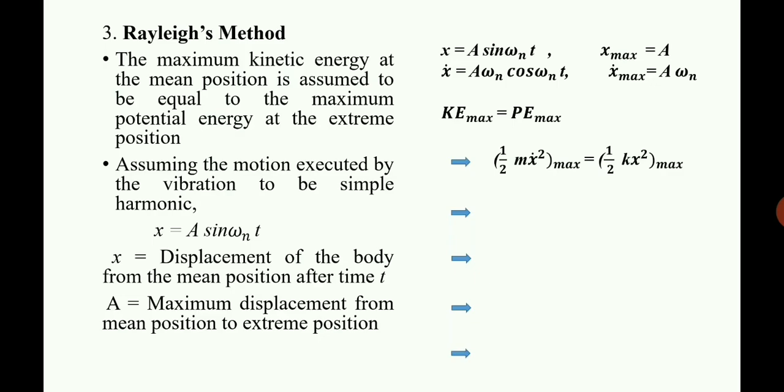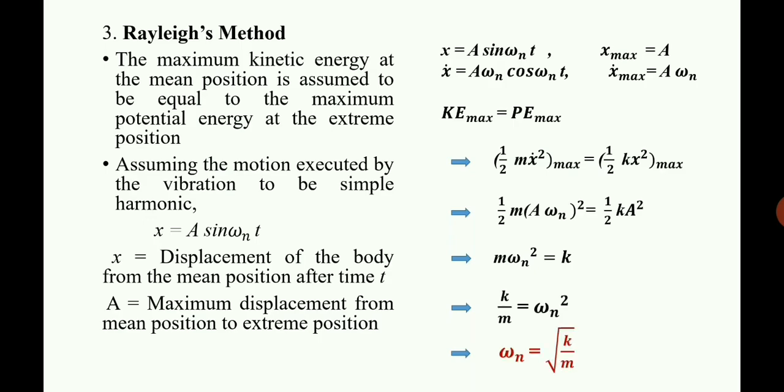We need to equate the maximum values. m is a constant, k is a constant, and the only varying component is x. The maximum value of x dot is a omega n and the maximum value of x is a. Substituting that in the equation and cancelling the terms, you will have m omega n square equal to k, so k by m equals omega n square, and finally omega n equals root of k by m, which we obtained in the initial case also. So that is the Rayleigh method.